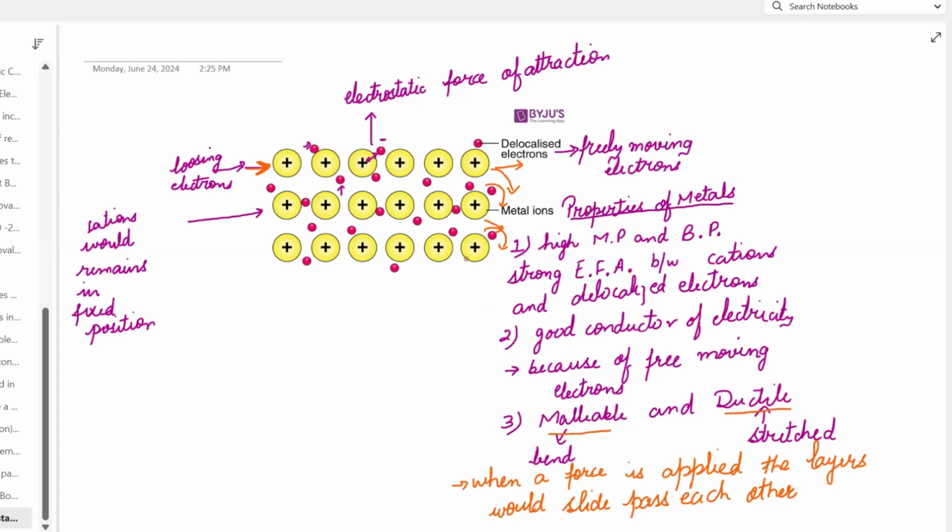So this is all about the topic of metallic bonding.